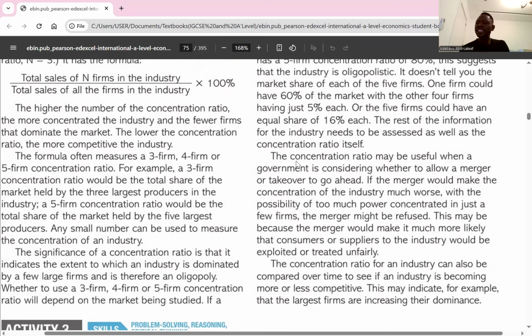Two, data availability. Calculating the CR typically requires readily available market share data. We won't talk about calculating CR without understanding the market share. So it means those that need to calculate the CR would have ready-made data that will help them to calculate the CR. Then what are the limitations or the problems or setbacks of concentration ratio?